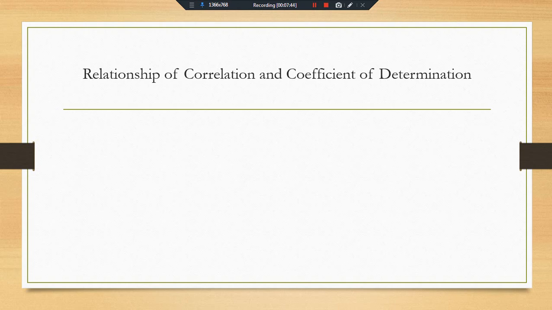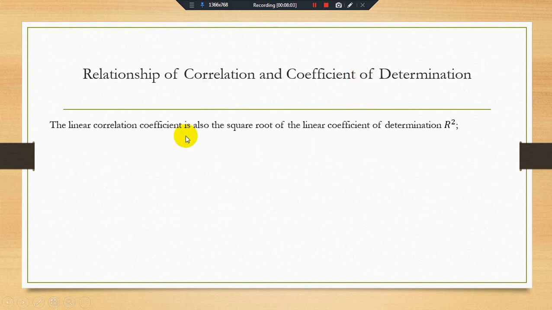So keep it in mind that correlation is denoted by r, either lowercase or uppercase, and the coefficient of determination is denoted by r square, either uppercase or lowercase. So what is the relationship between the correlation and the coefficient of determination? Here we have a simple definition: the correlation coefficient is also the square root of the coefficient of determination r square. If you take the square root of r square, then the outcome is equal to the simple correlation.